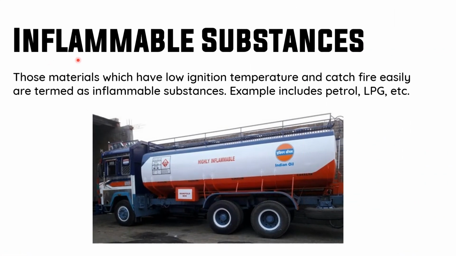Next, inflammable substances. I think you have seen this word inflammable in some places. Let us see. Those materials which have low ignition temperature and catch fire easily are termed as inflammable substances. So inflammable substances means their ignition temperature is very low, so there is a chance to catch fire easily. Examples: petrol, LPG, diesel, and oil.